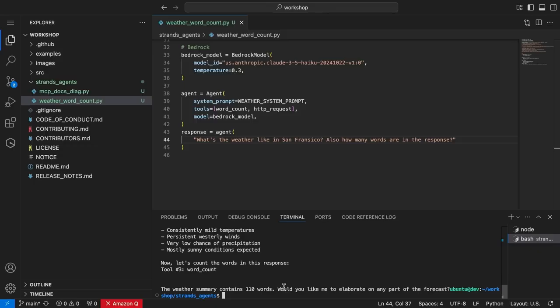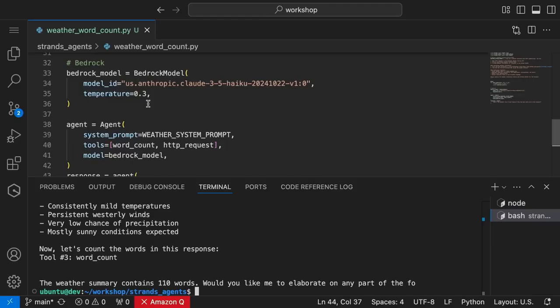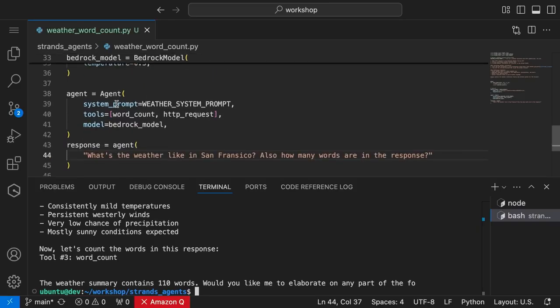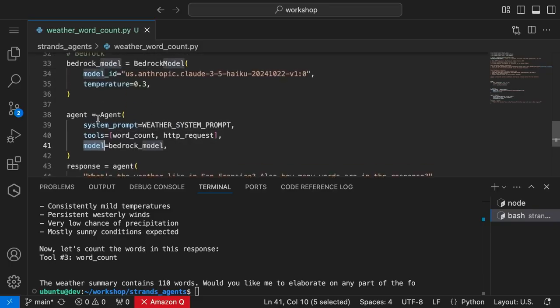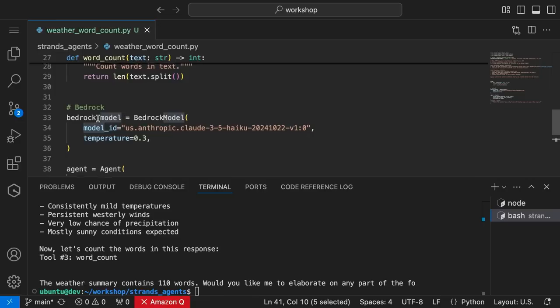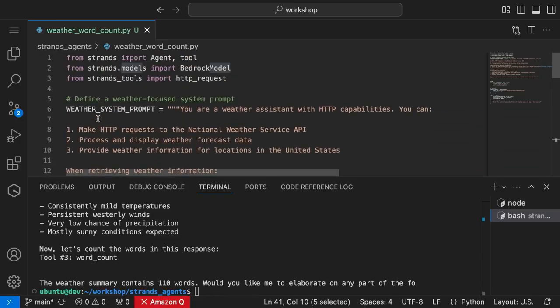So I'll pause here for a second just to take any other questions with Strands, because not everybody's going through it. So Strands is an open source SDK for building agents. There are a lot of agentic frameworks, but Strands is its own one. And you can see that you really just need the system prompt, the tools, and a model, and it can execute that loop. So yeah, it is similar to other agentic frameworks, but I believe it's much easier to get started without the boilerplate and extra stuff that you've seen in other frameworks.